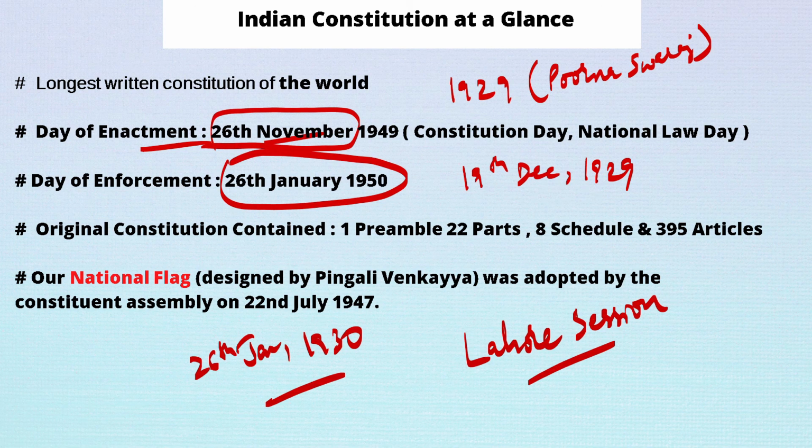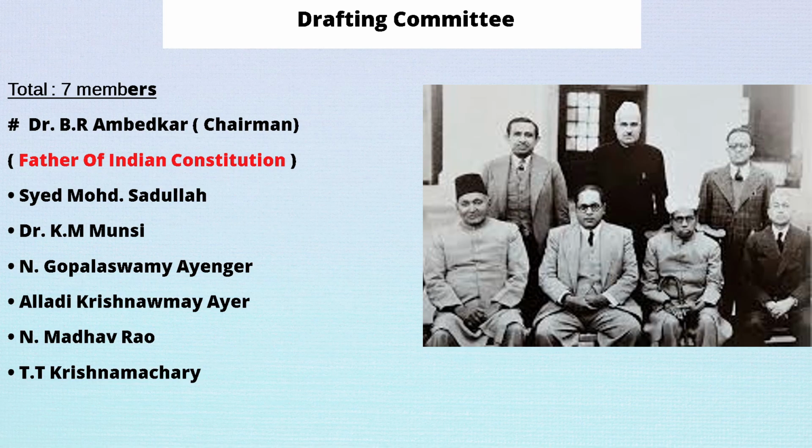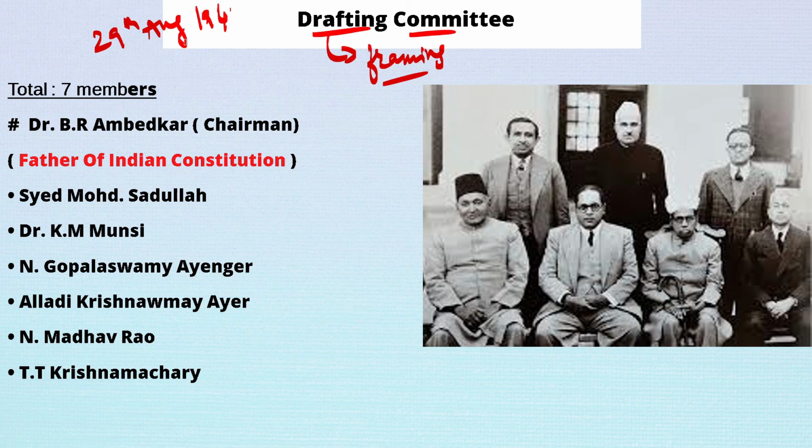Now if we look at the drafting committee, drafting simply means framing or writing the constitution. This drafting committee was formed on 29th August 1947, immediately after the independence, and it had 7 members. You can see in the picture, 1, 2, 3, 4, 5, 6 and 7 members, in which Dr. B.R. Ambedkar was the chairman.